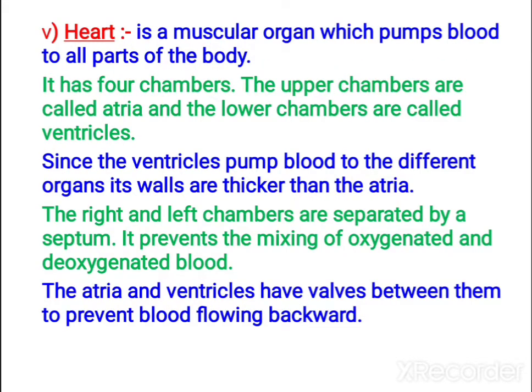So now let us study regarding the heart. It is a muscular organ. It pumps blood to all parts of the body. It has 4 chambers in mammals and birds. When you observe, there are 2 upper chambers and 2 lower chambers. Upper chambers you call atria, and lower chambers you call ventricles. They pump the blood to different parts of the body.